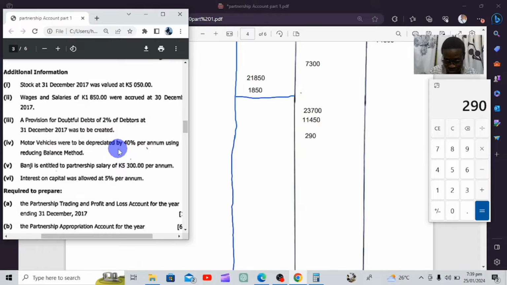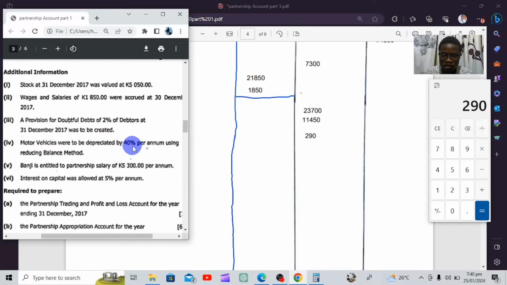So here we're going to go direct, but if you want more clarity, the link for this video where we've handled depreciation itself, I'll drop it in the description so you can see how we handle this type of situation. They're telling us using reducing balance method. In other words, they're telling us to calculate this depreciation on the net book value of that fixed asset.